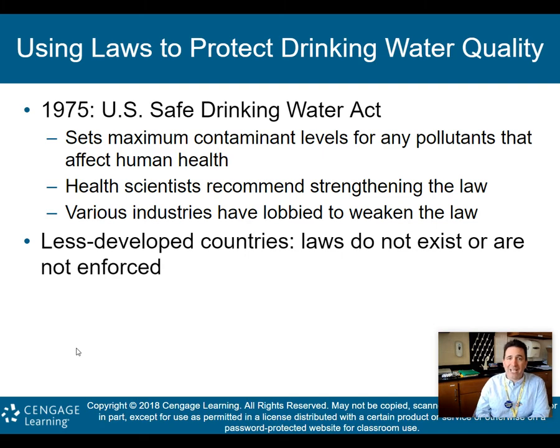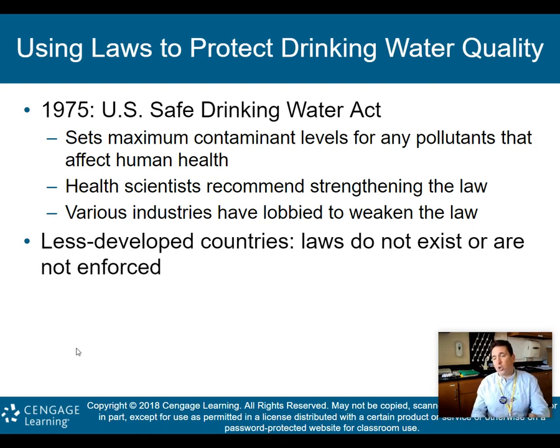1975, we had the U.S. Safe Drinking Water Act, which sets maximum contaminant levels for any pollutants that affect human health. Health scientists recommend strengthening the law. Various industries have lobbied to weaken the law, so you understand how that goes. In less developed countries, laws do not exist or are not enforced. So that's why we're having some issues with the drinking water in the less developed countries.